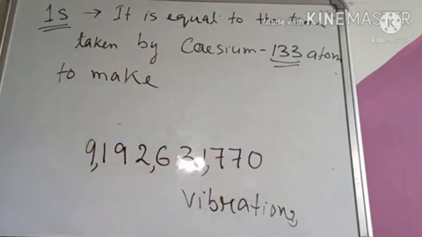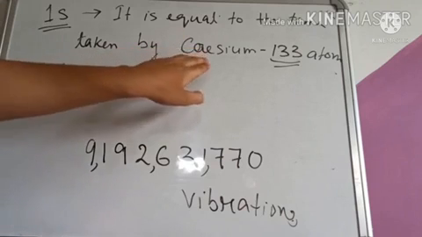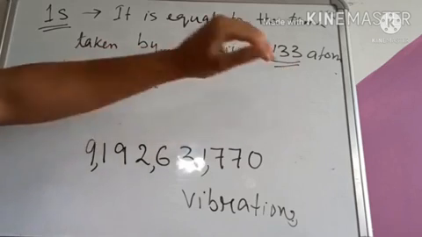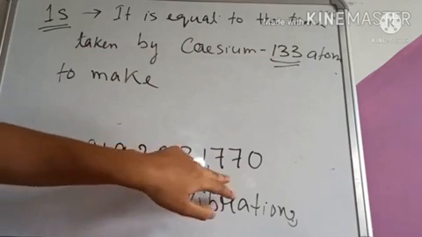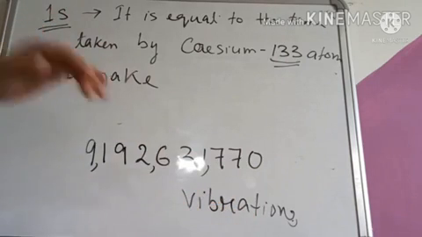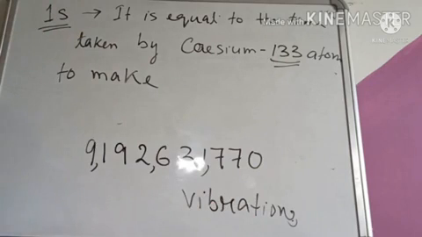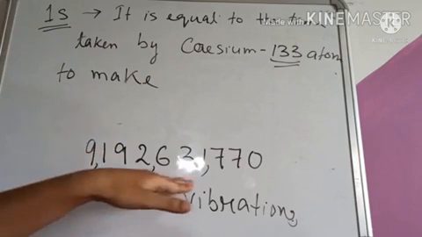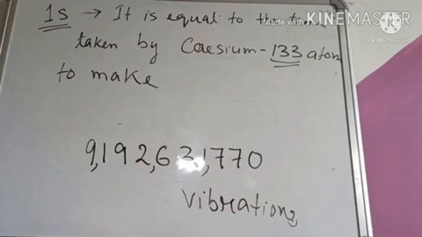So the time taken to make this many vibrations, we can define as 1 second. Who will make these vibrations? The cesium 133 atom. So the time required by the cesium 133 atom to complete 9192631770 vibrations is known as 1 second. Clear? Where do these vibrations come from? We know that gas molecules keep vibrating randomly. Similarly, other molecules and other atoms also keep vibrating. The cesium atom will keep vibrating, and the time in which it completes this many vibrations, we can define as 1 second.